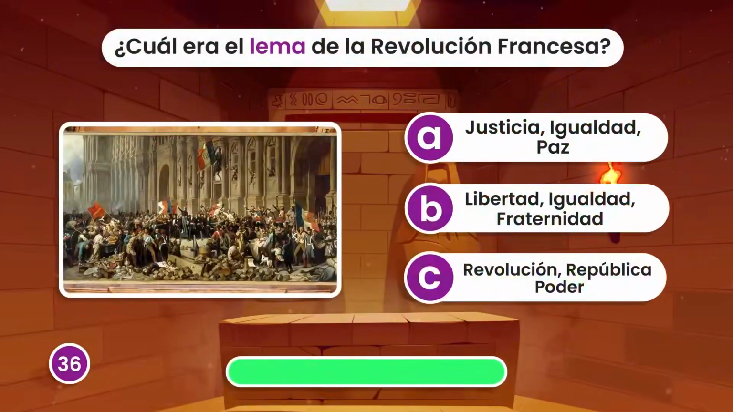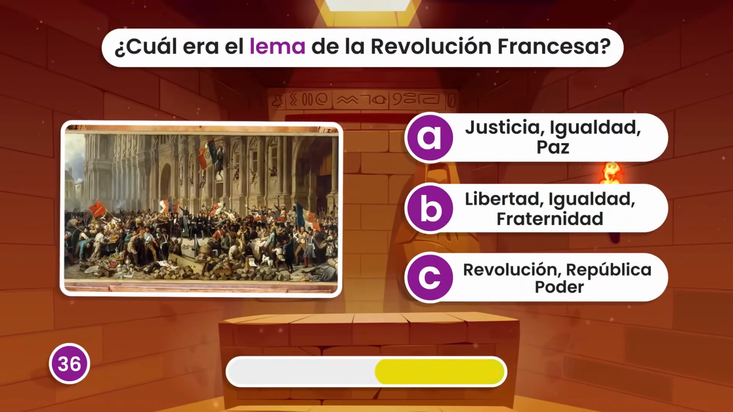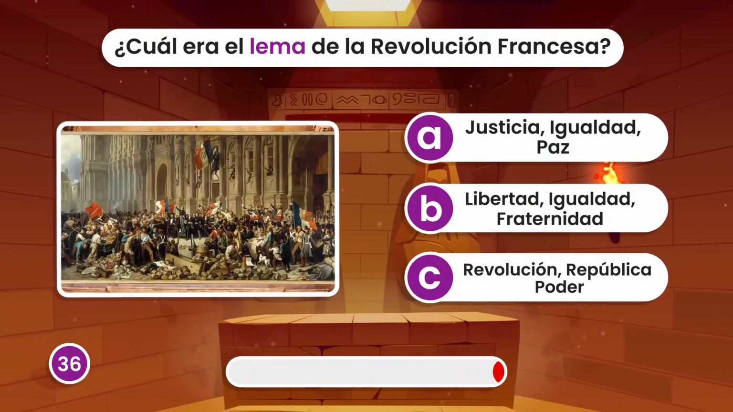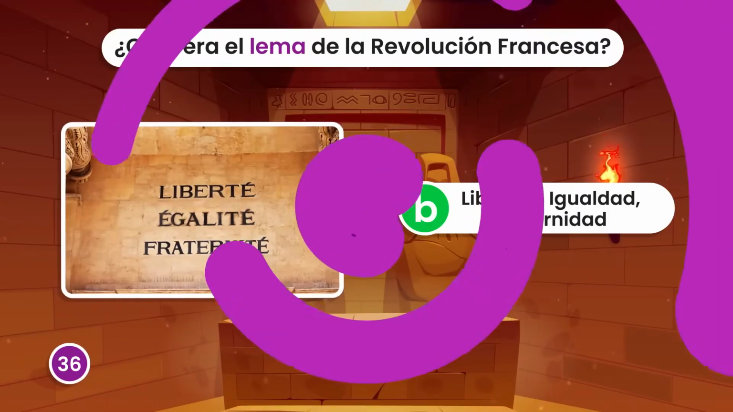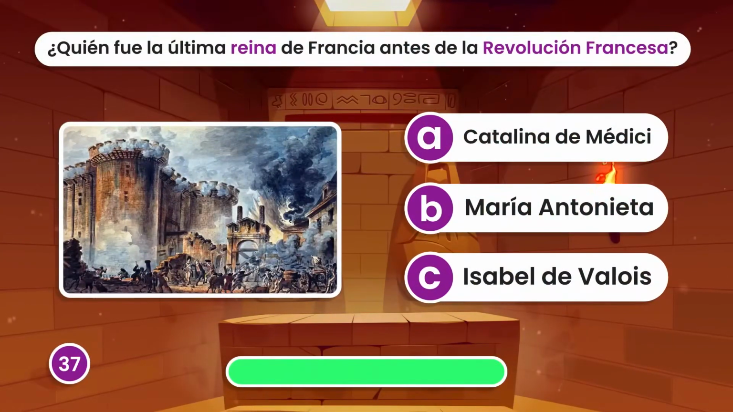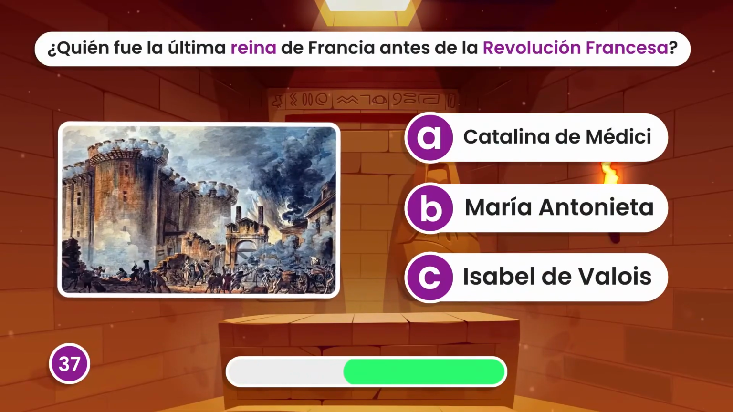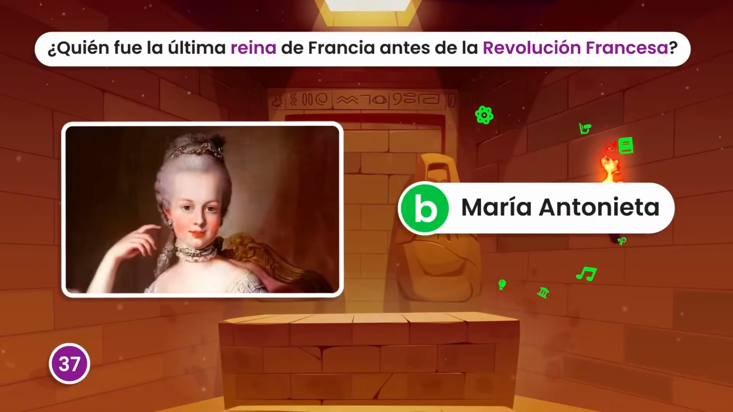What was the motto of the French Revolution? Liberty, equality, and fraternity. Who was the last queen of France before the French Revolution? Marie Antoinette?